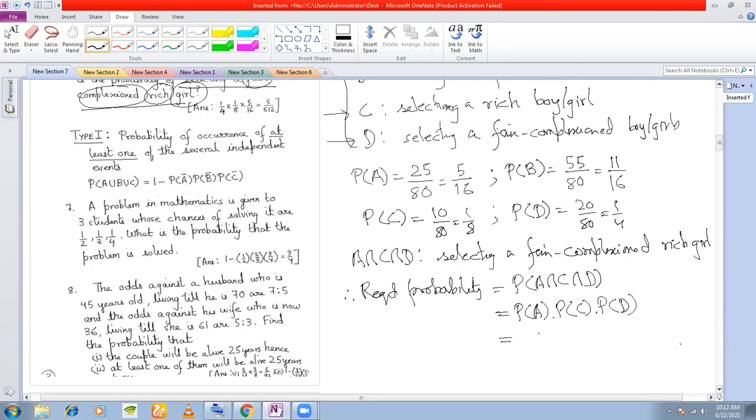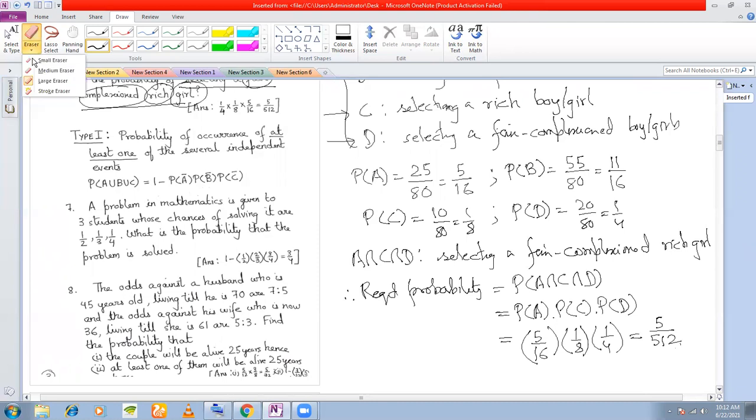Put the values. PA 5 by 16, PC is 1 by 8, and PD is 1 by 4. Okay, so you multiply all this to get 5 by 512. Okay, so this is how we do this.